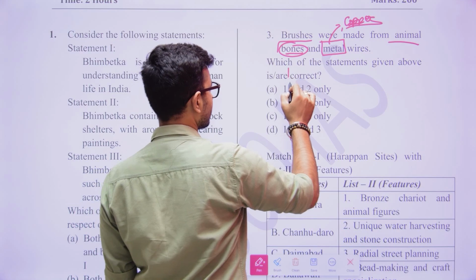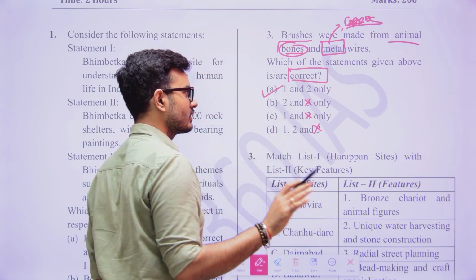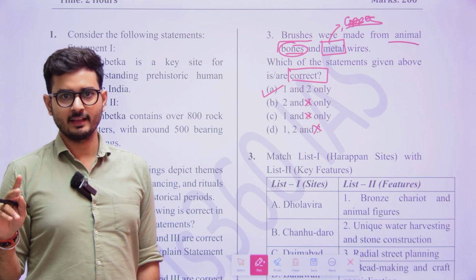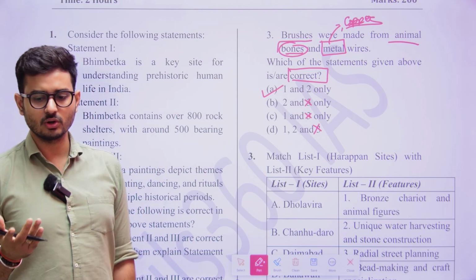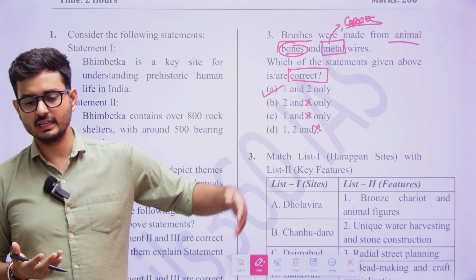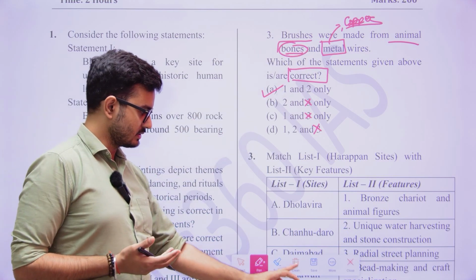So you need to find the correct one. Here, if you just eliminate 3, you get the answer. Even if you were not aware of the second question, hematite, magnetite, hematite and chalcedony, automatically you could have solved it with the elimination aspect, wherein metal could have been eliminated. Okay, so that is there.